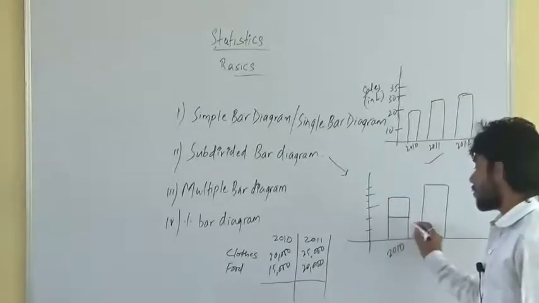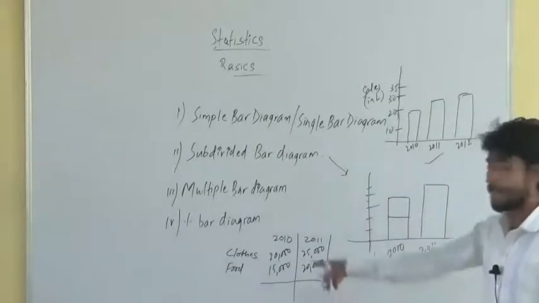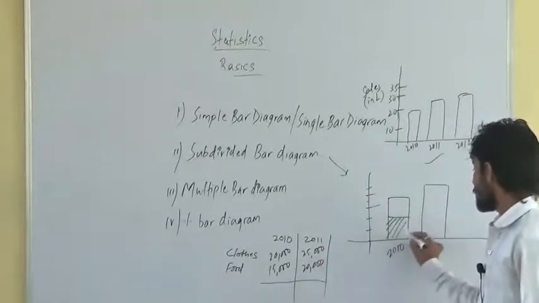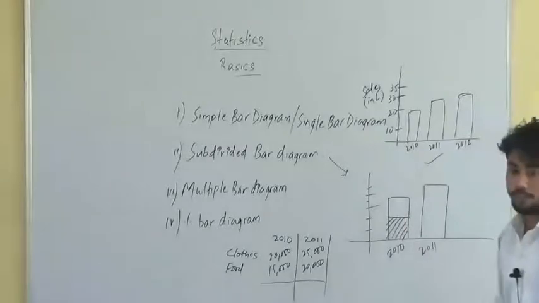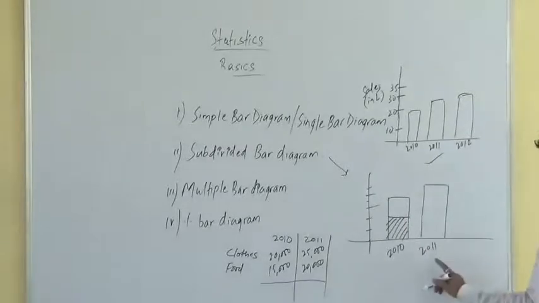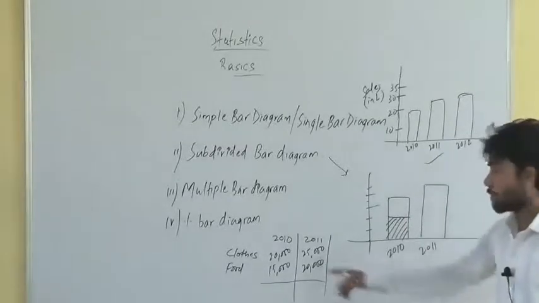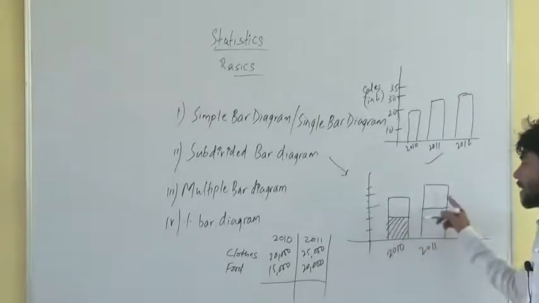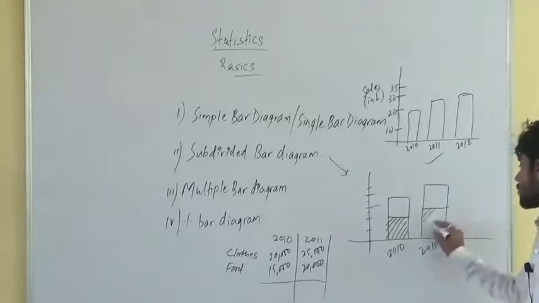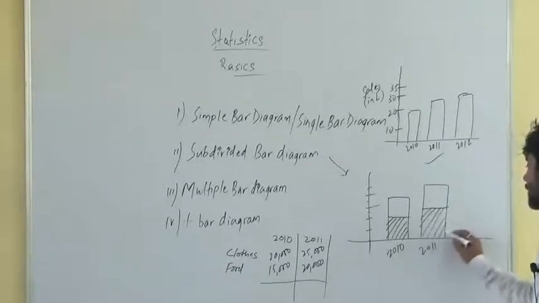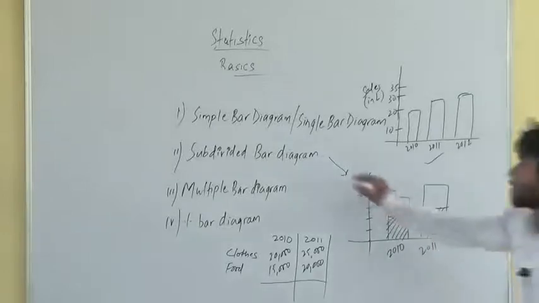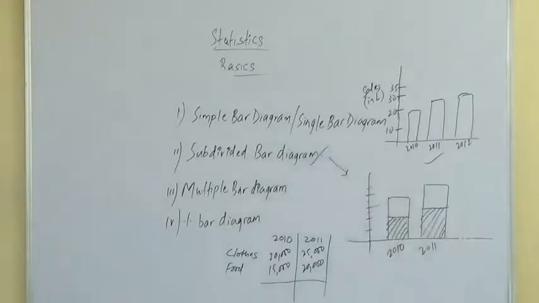This is clothes, and the remaining is food. Similarly for 2011, clothes 25,000 around this point and the remaining is food. This is a subdivided bar diagram. Getting it?